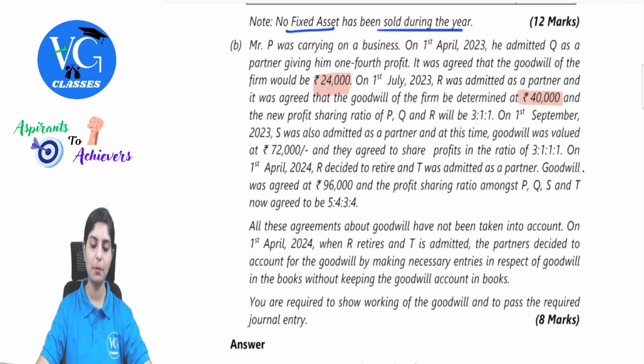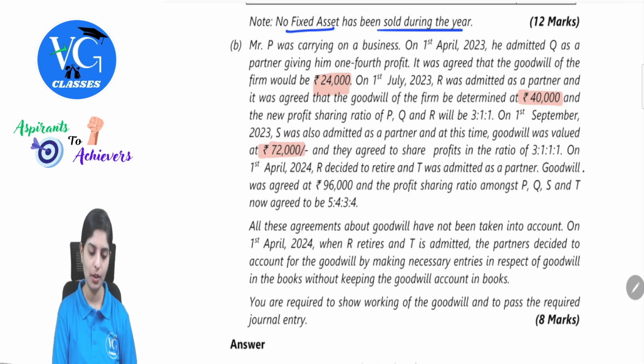Next, on 1st September 2023, S was also admitted as a partner, and at this time, goodwill was valued at 72,000. Now there are P, Q, R and S. So they agreed to share the profits in the ratio of 3:1:1:1. On 1st April 2024, R decided to retire and T was admitted as a partner. Goodwill at this time was 96,000 and the profit sharing ratio among P, Q, S and T was 5:4:3:4. All these agreements about goodwill have not been taken into account.